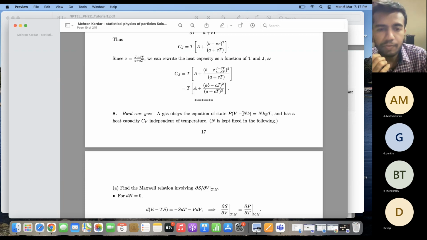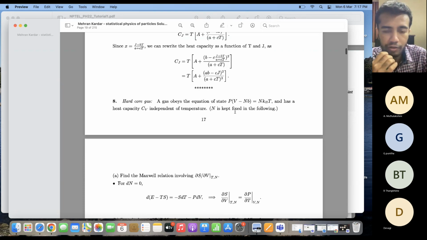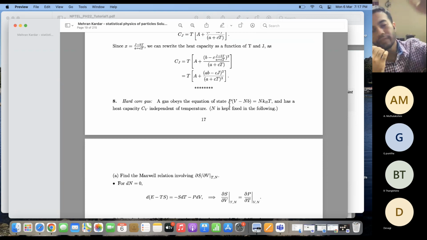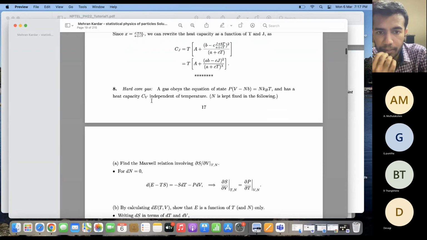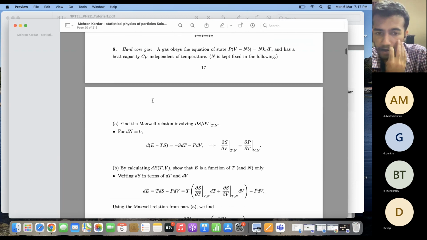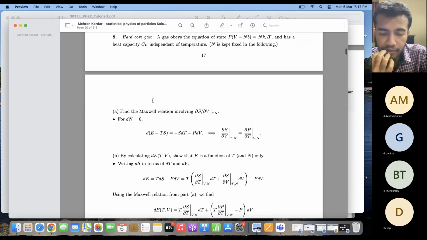So this is what is known as a hardcore gas or a hard sphere gas, where we consider the molecules to have a finite size. Okay. So P into (V minus NB) is equal to NkT. This is the equation of state for such a gas. This has a heat capacity Cv which is independent of temperature. Now the Maxwell relation is straightforward. It is the same as what we got before.